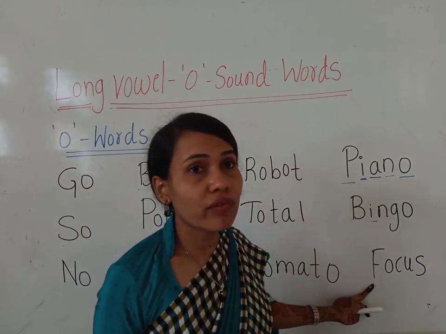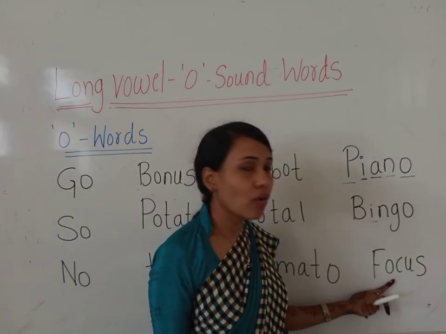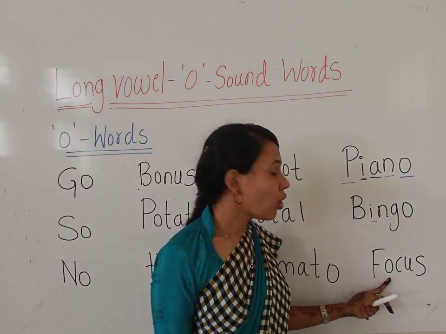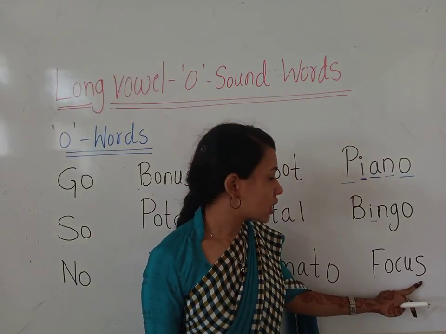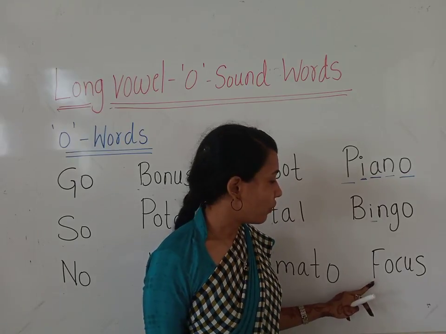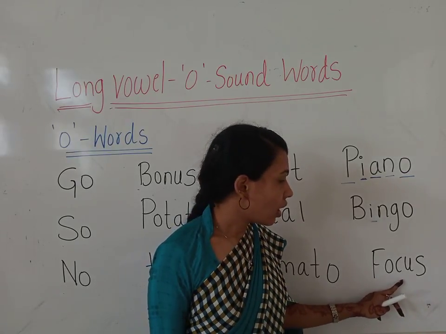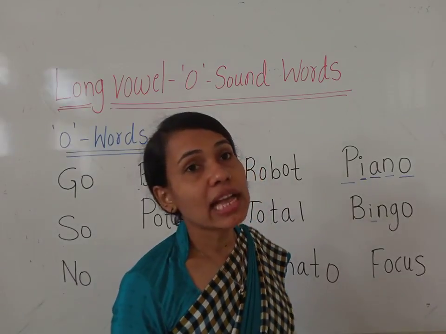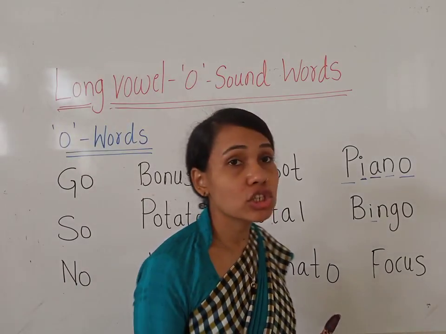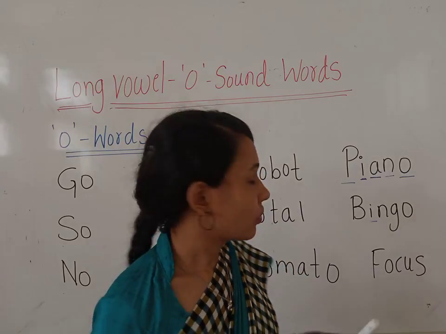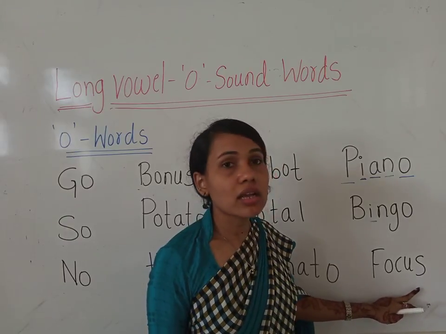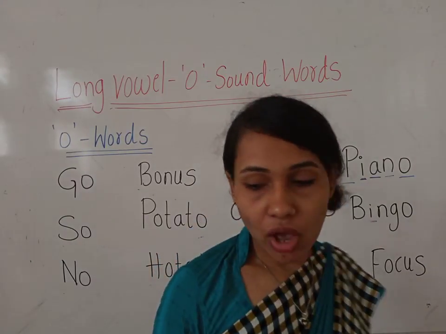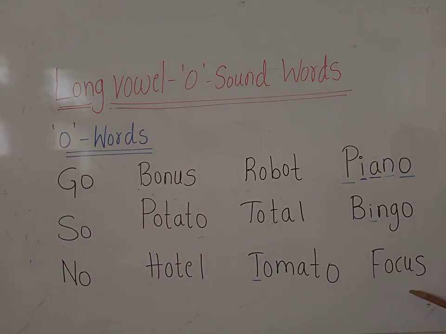Look at the next one. F. What is the sound of F? F. And what is the sound of O? Long vowel O. O. K. Here U is giving a short vowel U sound. What is the short vowel U sound, children? U. Okay. F, O, K, U, S. Focus. How do we read it, children? Focus. Okay. Now let us read once again, children.